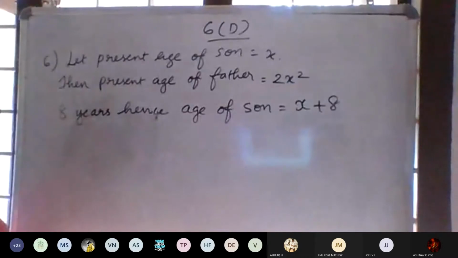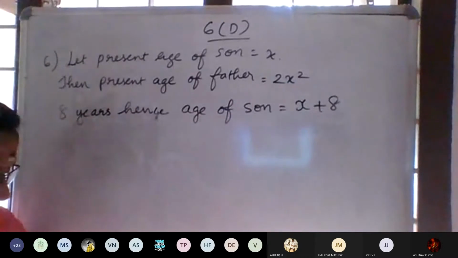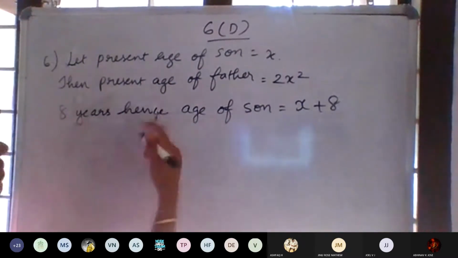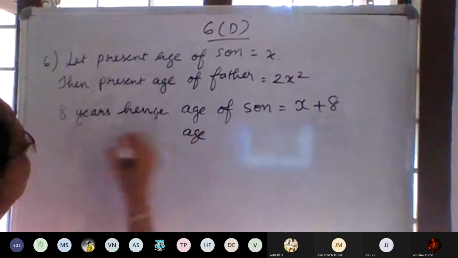Then what is given in our question? 8 years hence, the age of the father will be 4 years more than. What will be the age of the father after 8 years?